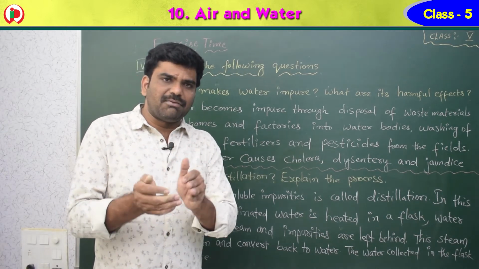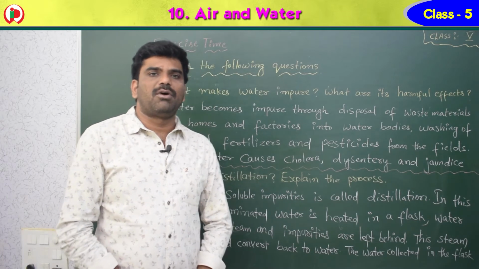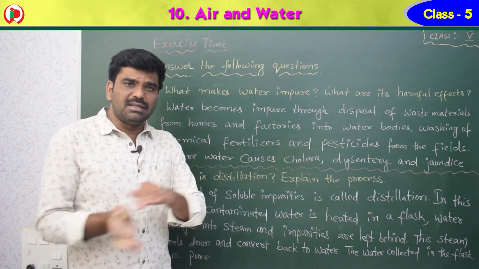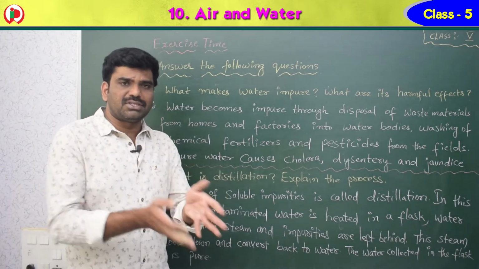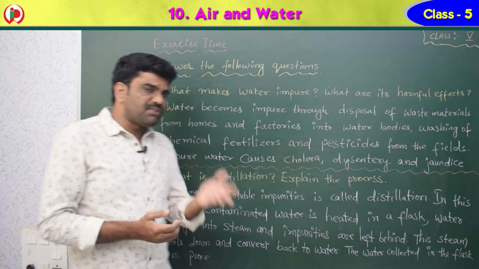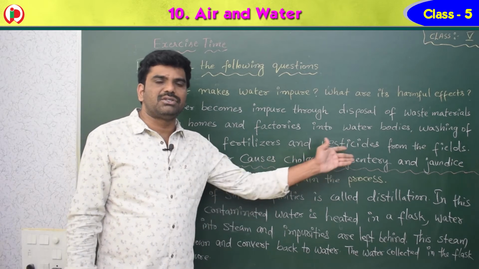So these chemical fertilizers and pesticides also go into the water bodies. So from the homes, from the factories and from the fields, this waste gets deposited in the water bodies and makes the water impure. Then what happens if we drink impure water? Impure water causes cholera, dysentery and jaundice.